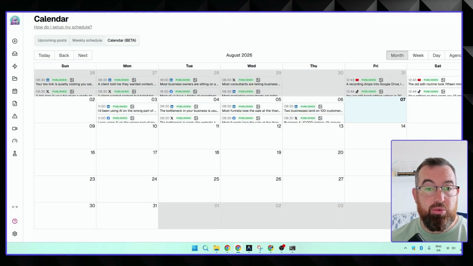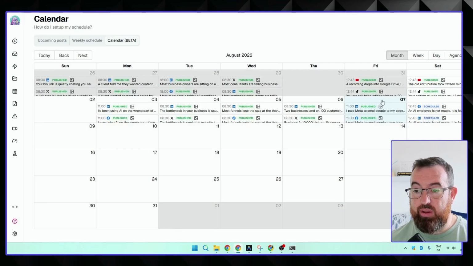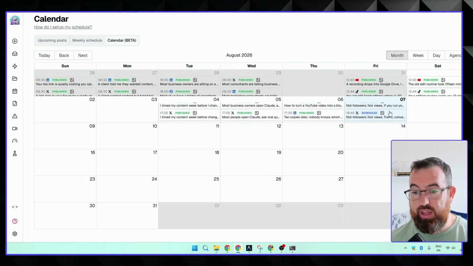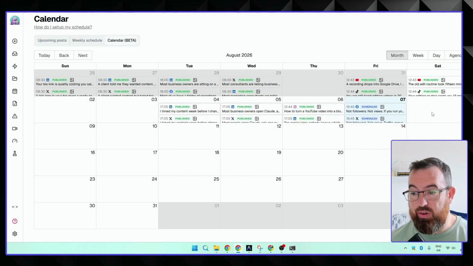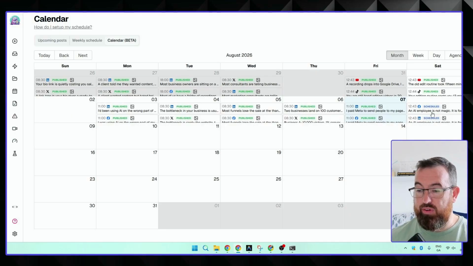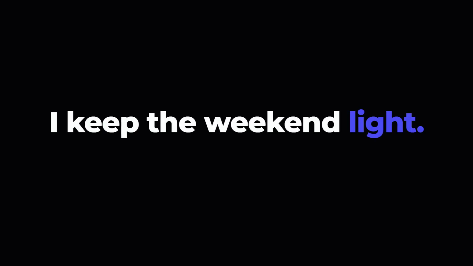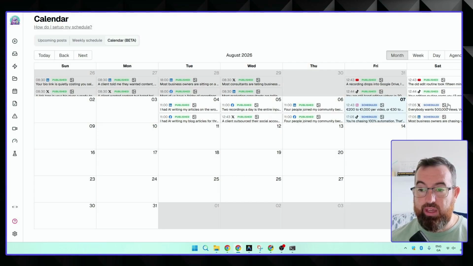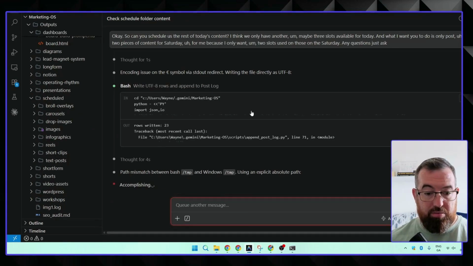And what we'll do is quickly see, has this actually populated yet? Might not have. Yeah, so you can see there, I refreshed it. We have the posts for today, and we have the posts for tomorrow going out. 2 slots, I think I said it was for tomorrow, and that's exactly what I wanted. I don't want a load of content coming out over the weekend, because most people are not really active and not in a buyer mindset at the weekend. So look, you can see the impact of it and how much it works, how good it is.